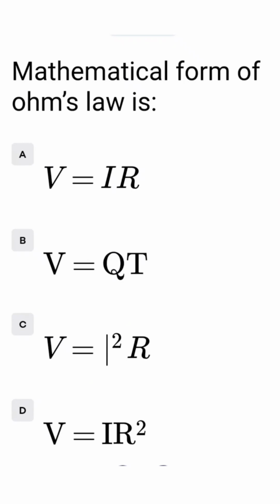Mathematical form of Ohm's law is A, V is equal to IR, B, V is equal to QT, C, V is equal to I square R, D, V is equal to IR square. The mathematical form of Ohm's law is V is equal to IR, that is in option A. So we take option A.